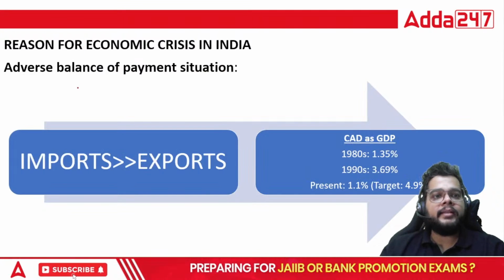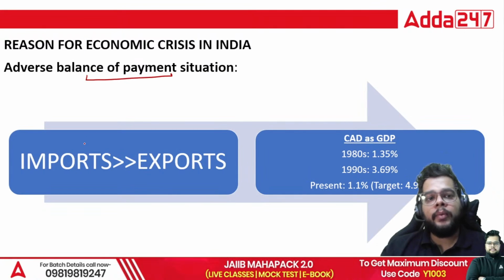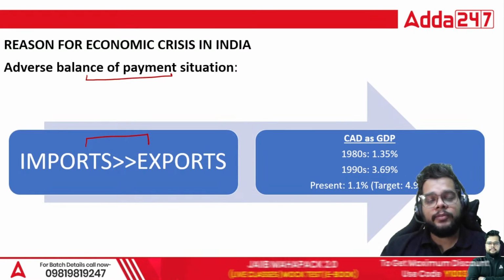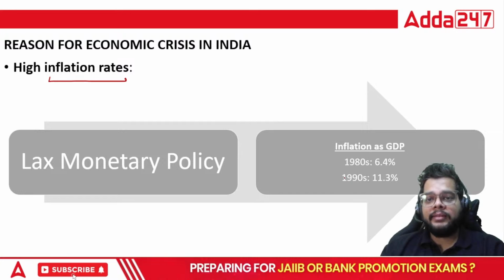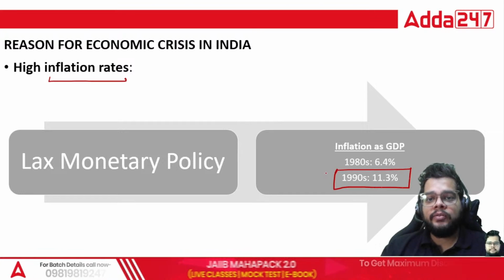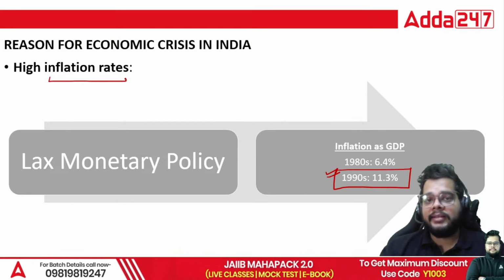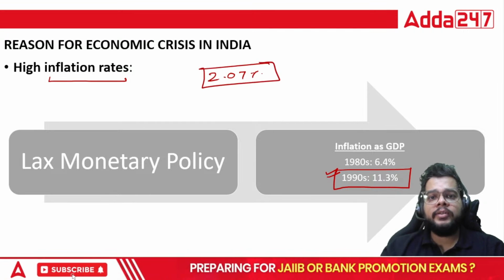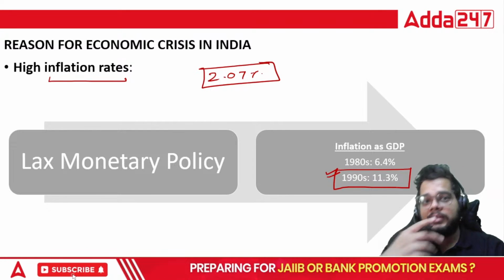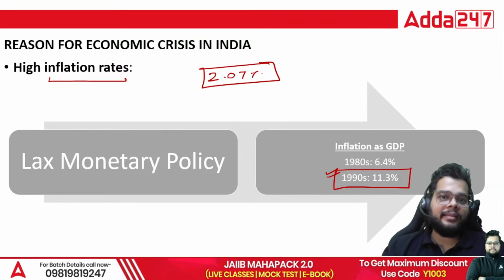Then the second reason was adverse balance of payment, where imports were huge, exports were really less. Inflation rates were also high. You can see for yourself in 1990s, you will find 11.3% as the inflation rate. Right now, we are sitting at a comfortable zone, 2.07 only. So these three major reasons caused the economic crisis in our country.